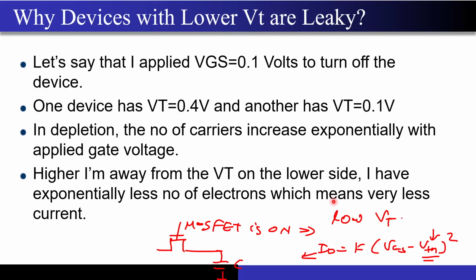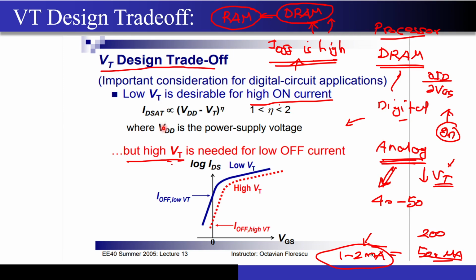For this particular condition, if I have a very low value of Vt, let me just show over here, correct. If I have a very low value of Vt, for example 100 millivolt, then I don't have that 200 millivolt room to go below the Vt, because I cannot go below the ground voltage of 0, correct. So if I take a very low Vt, there is not a lot of difference between the on and off current.